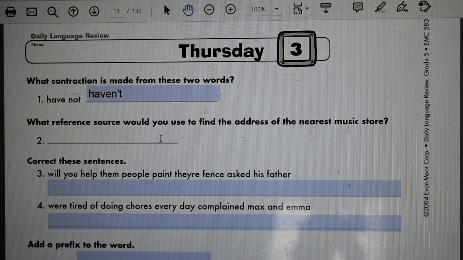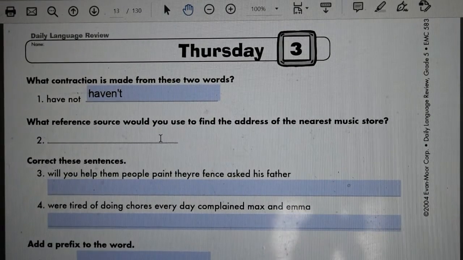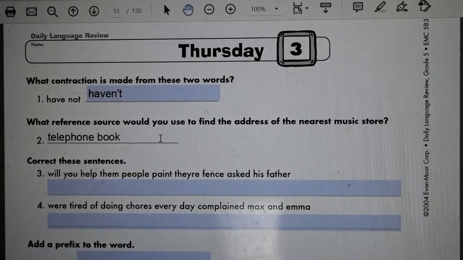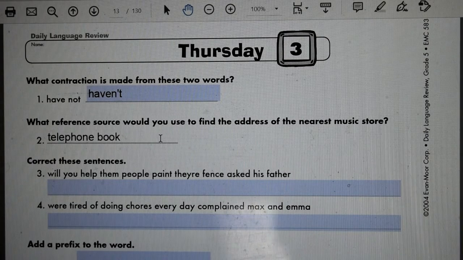But in this case, you wouldn't use a dictionary to find the address. You wouldn't use an atlas even, or a map. What you would use to find the address of the nearest music store is a telephone book. Most of you store your phone numbers in your phone, and I don't even know if people use phone books anymore. They're probably going to be disappearing, but that's what you'd use.